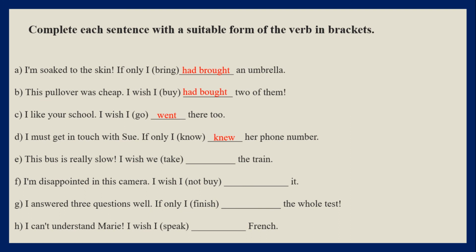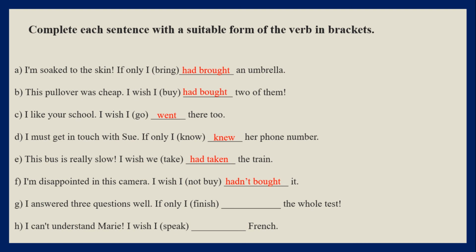E. This bus is really slow. I wish we had taken the train. When you say this bus is really slow, you are sitting on the bus. So actually you're talking about a past event and a regret. F. I'm disappointed in this camera. Again, something in the past. We are talking about buying a camera we are disappointed with. I wish I hadn't bought it.